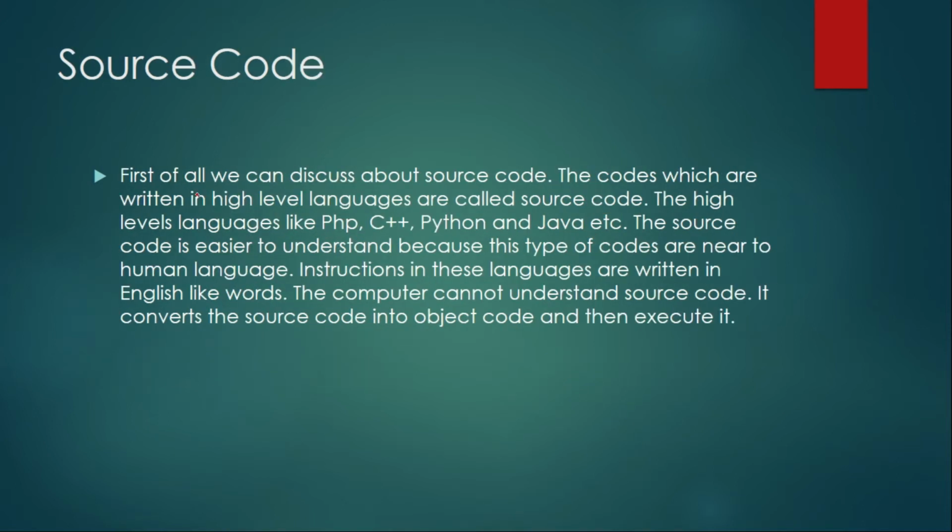Source code. First of all, we can discuss source code. Code written in high level languages is called source code. High level languages are like PHP, C++, Python and Java etc. The source code is easier to understand because this type of code is near to human language. Instructions in this language are written in English-like words. The computer cannot understand source code. It converts the source code into object code and then executes it.